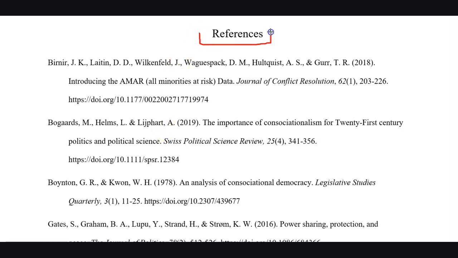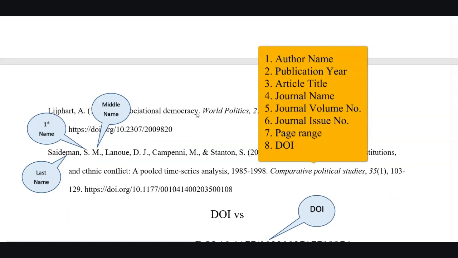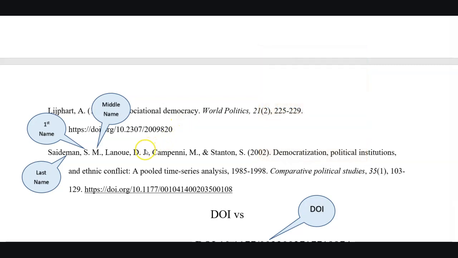In this section, we have to provide a complete reference of each of those research articles which we have used in our study. This complete information includes name or names of authors, year of publication, name of article, name of journal in which the article was published, volume number of journal, issue number of journal, page numbers of the journal on which the article was published from starting to end, and the DOI or digital object identifier of the article. Now we shall discuss how to arrange this information while preparing references for a report. APA recommends that the references must start from a new page.